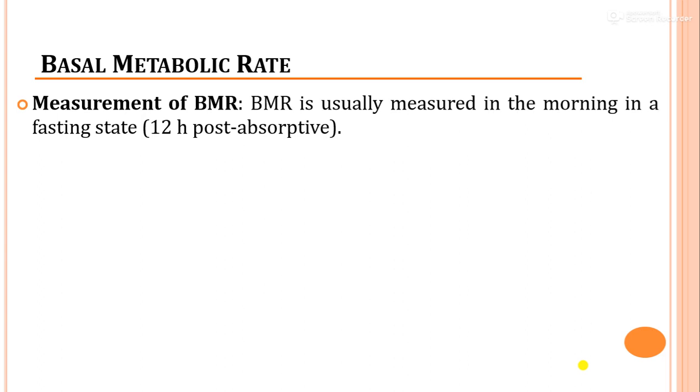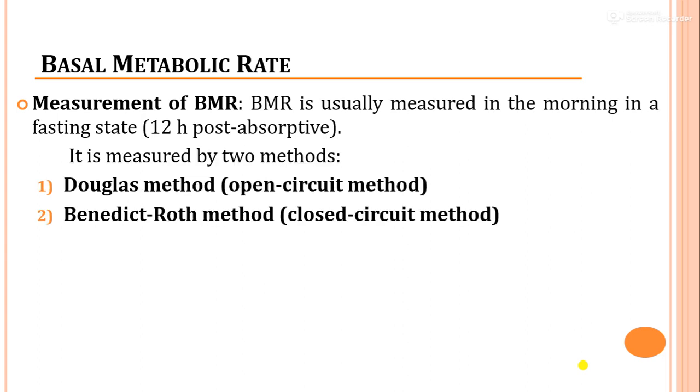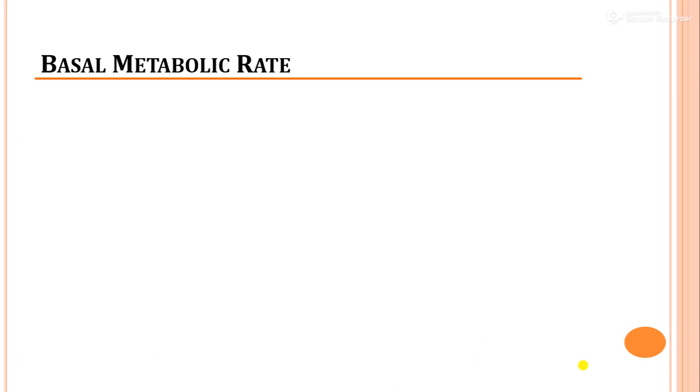There are methods available to measure this basal metabolic rate, and usually it has to be calculated in the morning in a fasting state. There are methods like the Douglas method, known as the open circuit method, then the Benedict-Roth method, the closed circuit method. These are the methods applied in a laboratory setup to calculate the basal metabolic rate, which is cumbersome.